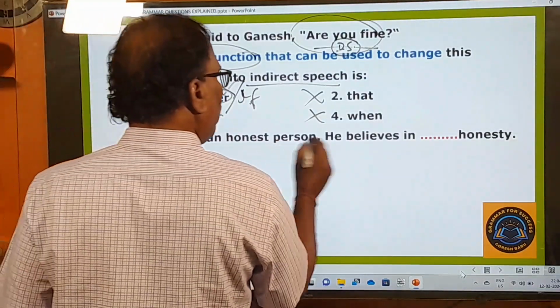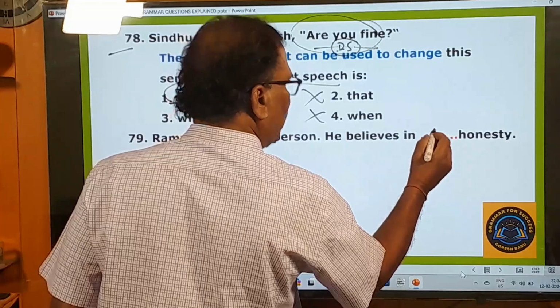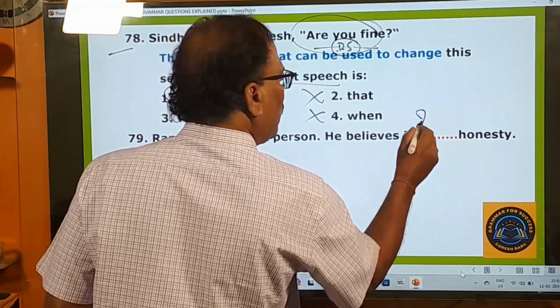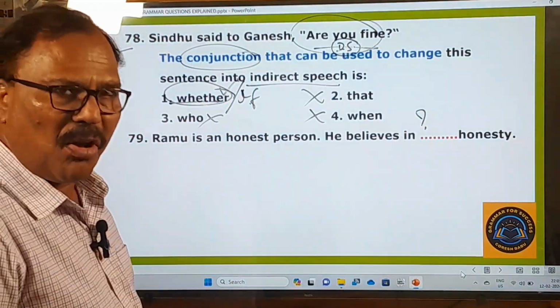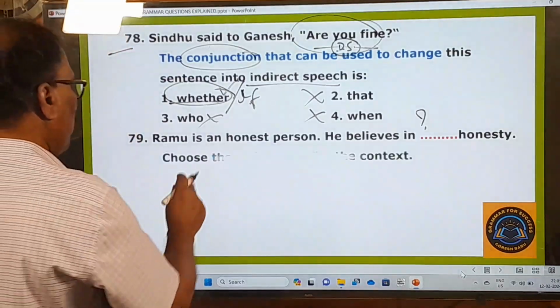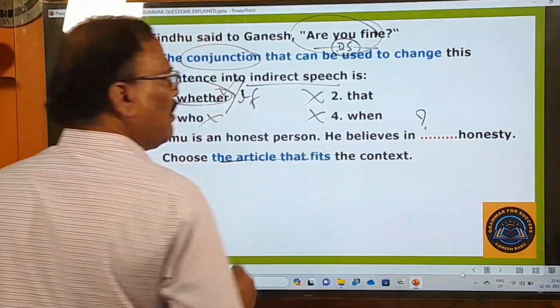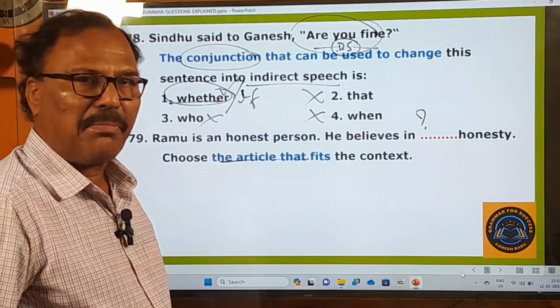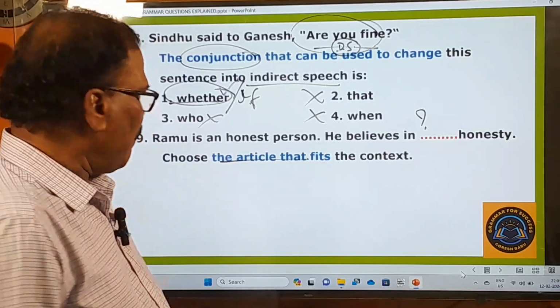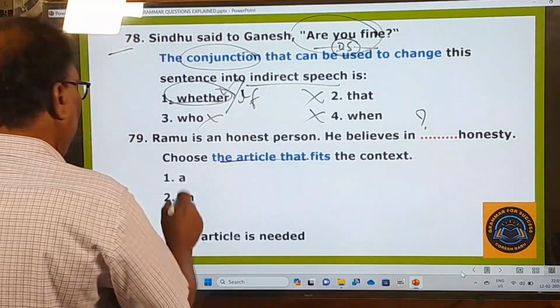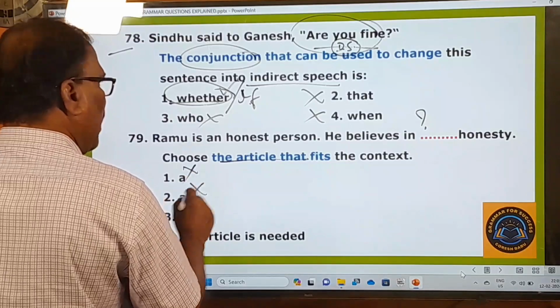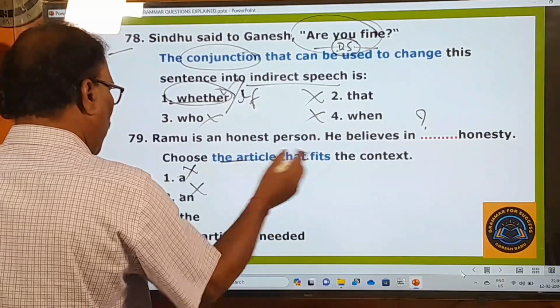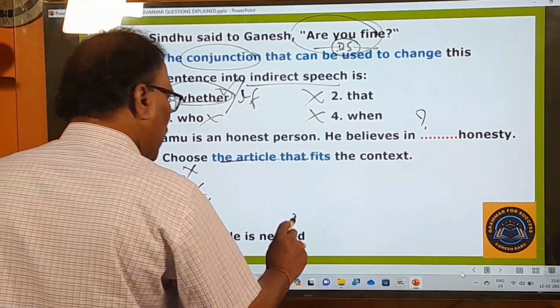Ramu is an honest person. He believes in dash honesty. So here one blank is given. What is to be used in this? What is the examiner asking you to do? Choose the article that fits the context. So he is asking you to fill in the blank with a suitable article. What are the options given here? A, no; an, no; the, no. No article is needed in this.